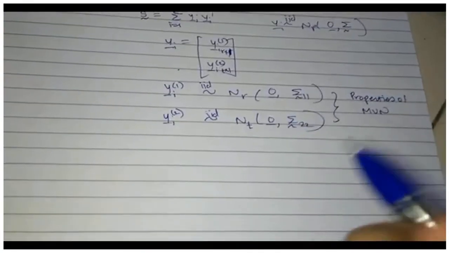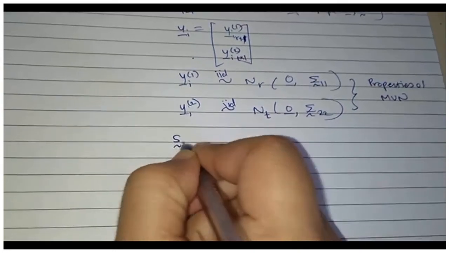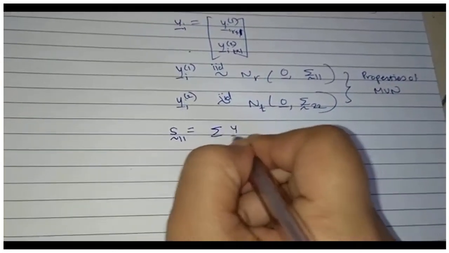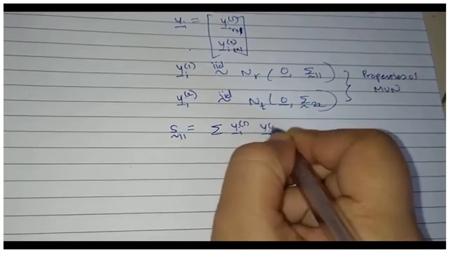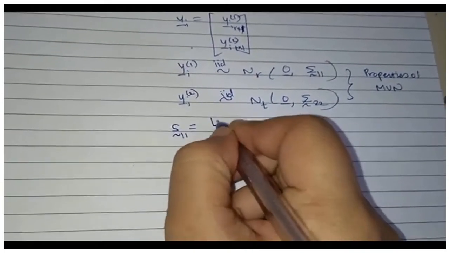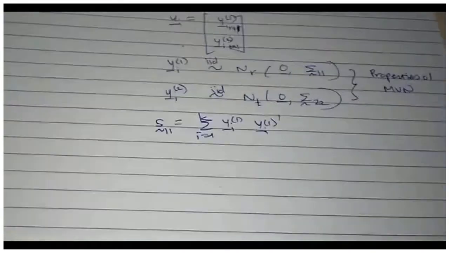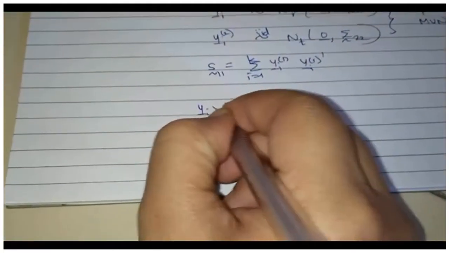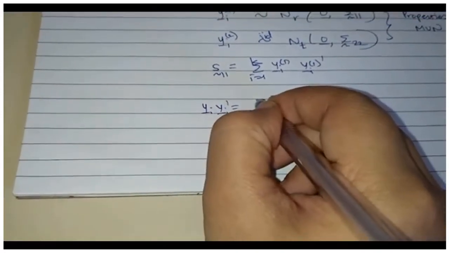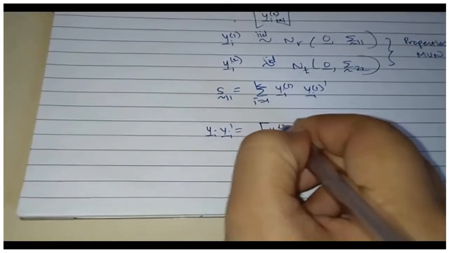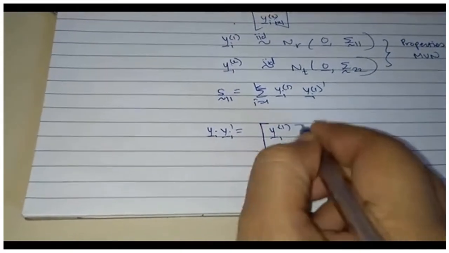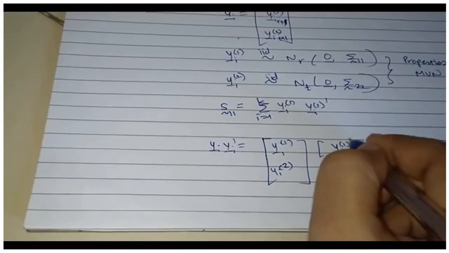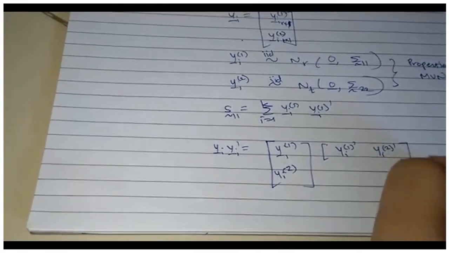Then, this is what we want. We also know that S11 can actually be written as the sum over yi1 prime, i going from 1 to k. I'm not sure if all of you are okay with it, but if you are not, try writing it down. Every yi prime I can write as yi1, yi2, and prime will be yi1 prime, yi2 prime.